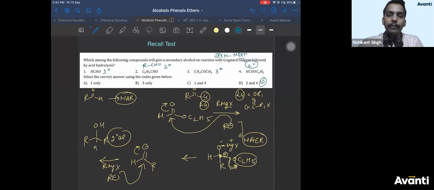Yes. Is that clear, everyone? Any doubt in this? HCHO will give secondary. Pritesh, HCHO will give second call. Pritesh, HCHO will give secondary alcohol. Pritesh, it seems like you desire a lot of torque.